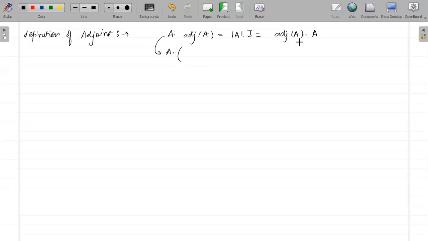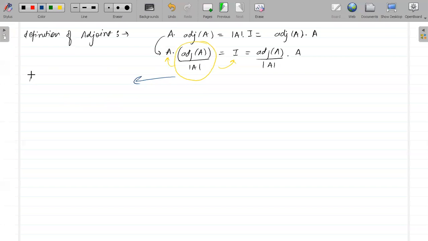Now, if I divide everything by determinant of A, which is a number, not a matrix, so it can be divided, this becomes identity equals adjoint of A divided by determinant of A, times A. So if I have to find the inverse of a matrix, the part which is multiplied by A and gives the identity matrix becomes the inverse of A.